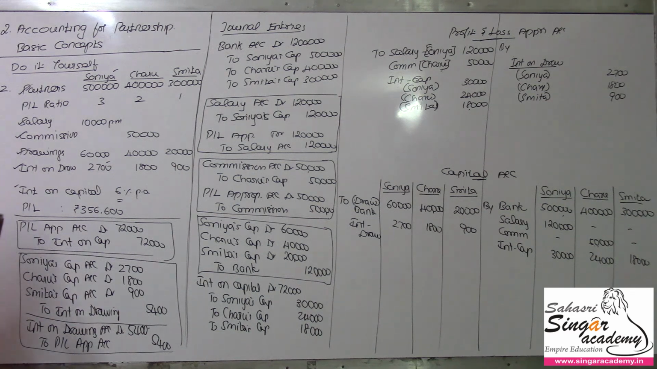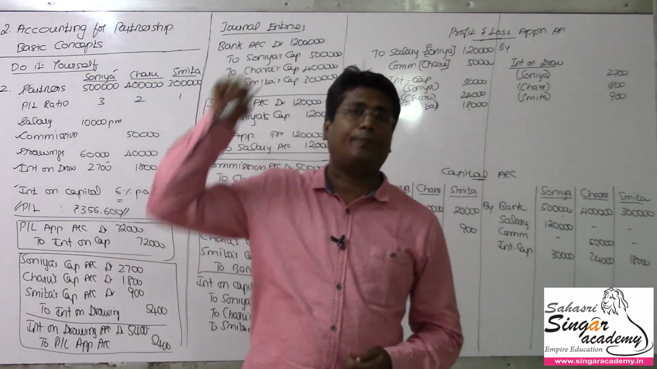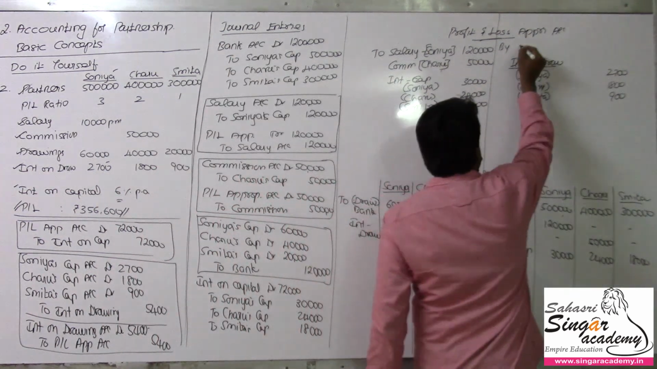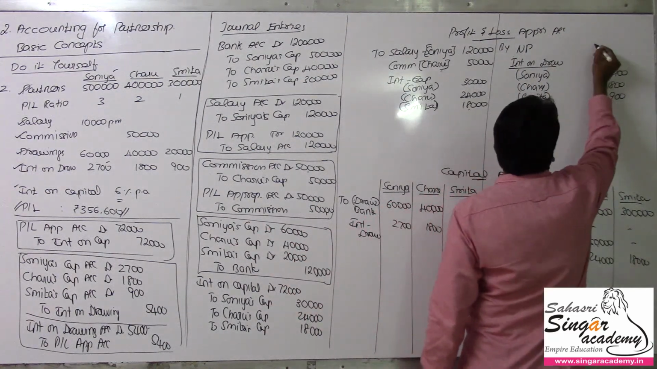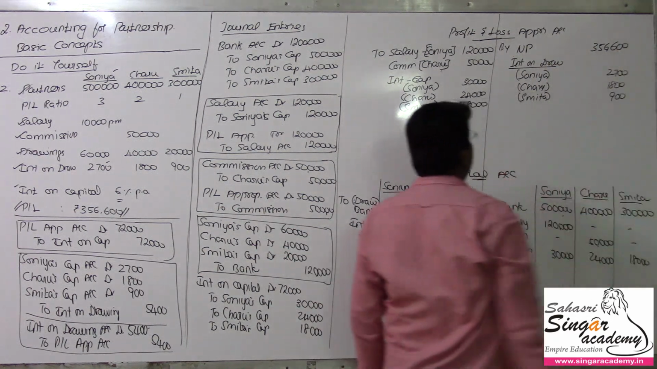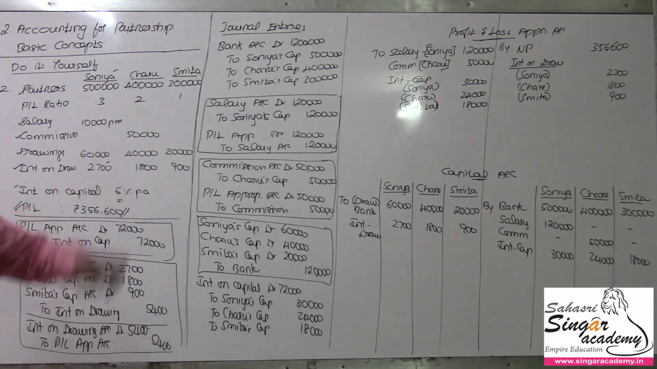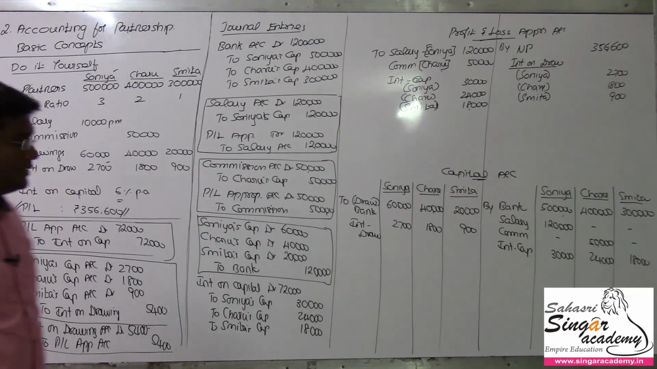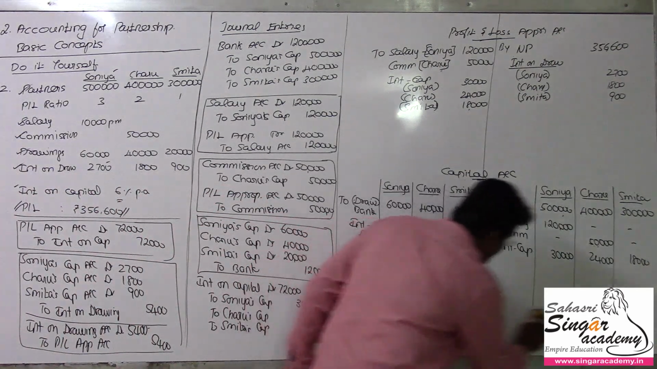And we have to distribute the final profit. This profit and loss comes from where? It comes from the P&L account to here. So here it will come as net profit, the value being 3,56,600. For that, the journal entry I may write here, as I don't have the space there.